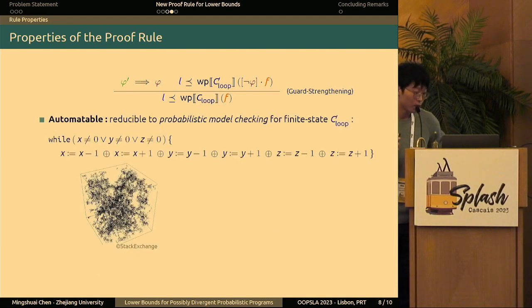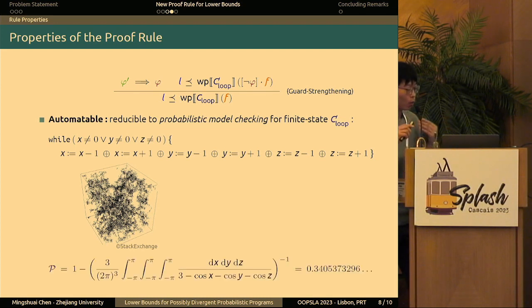The very last property I'd like to show is that our rule can be partially automated, because whenever we can find a strengthened loop which has a finite state space, we can always use probabilistic model checking to find some non-trivial lower bounds for the modified loop. This applies already to our three-dimensional random walk example, where we know that the precise probability of returning to the origin from any neighboring location is something around 0.34.